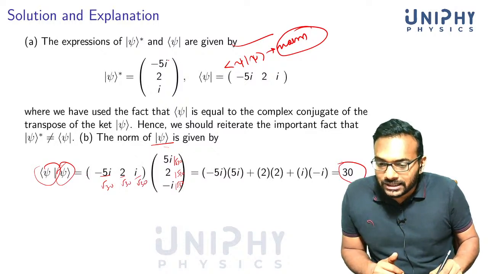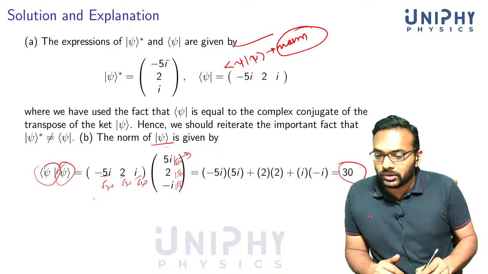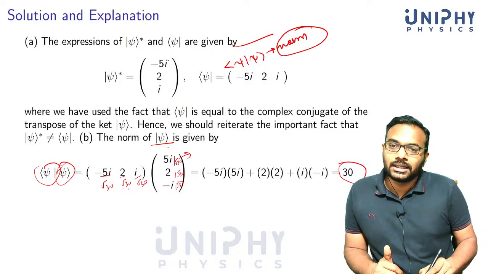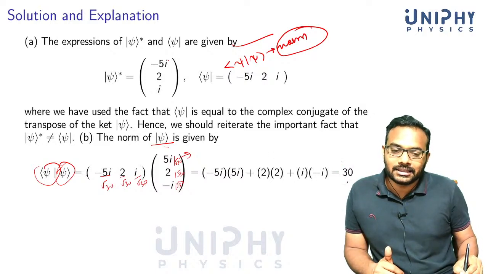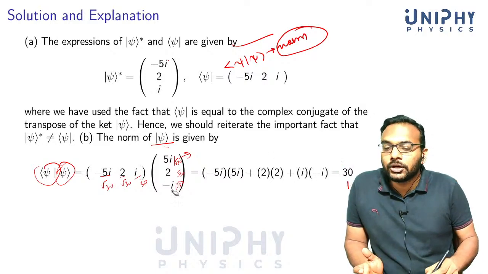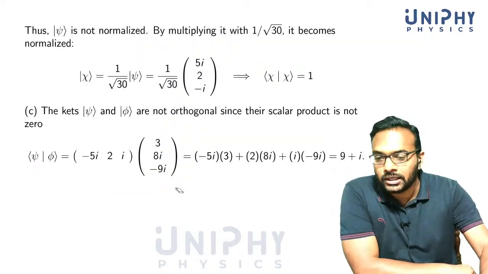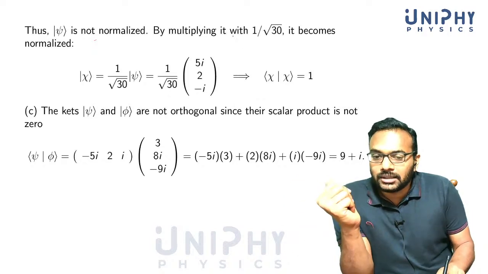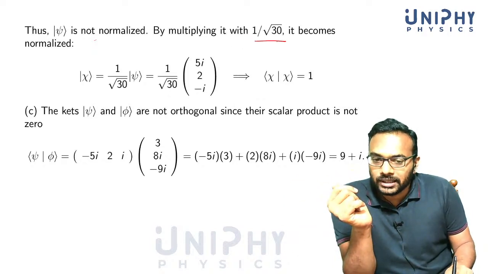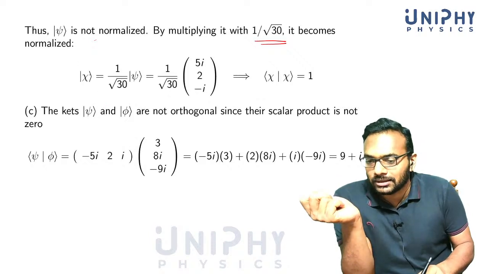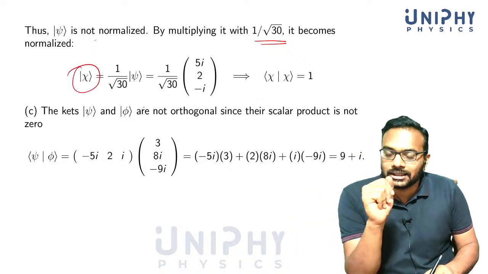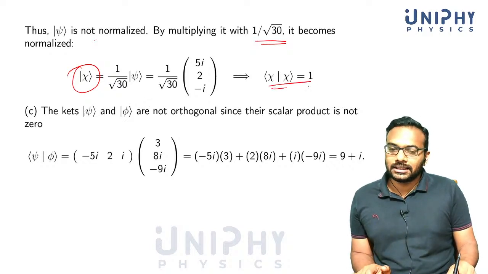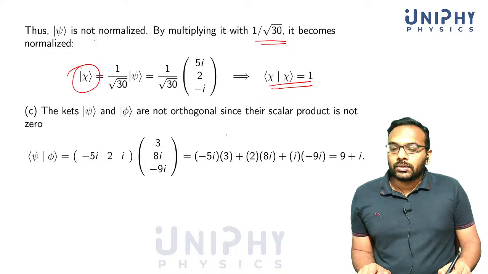Now this vector is normalized because if you take the scalar product, you will get an extra 30 in the denominator, and that 30 will cancel this 30 and you will get 1. This is what we mean by normalizing. So psi is not normalized, but by multiplying each of the components by 1 over the square root of 30, it becomes normalized. So chi is the normalized vector that we constructed from psi, in such a way that this is equal to 1.